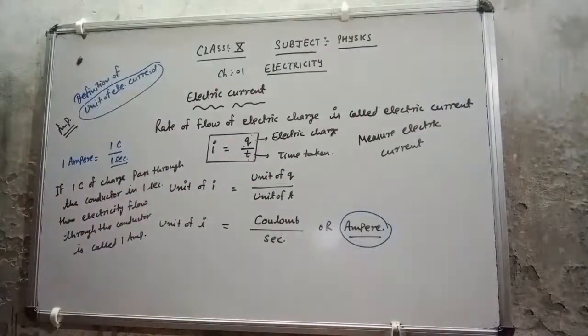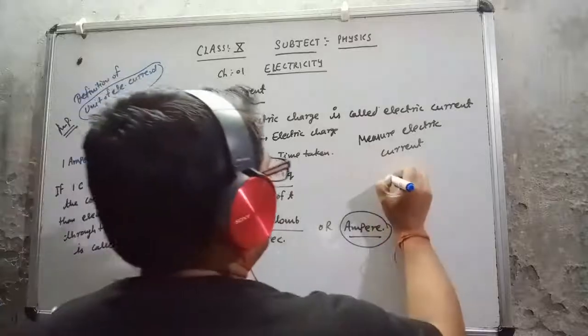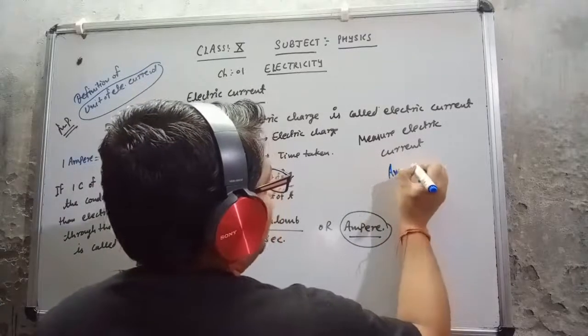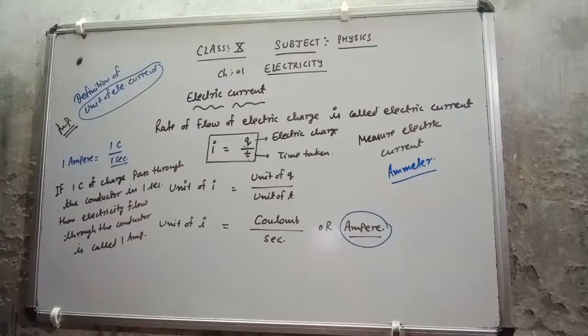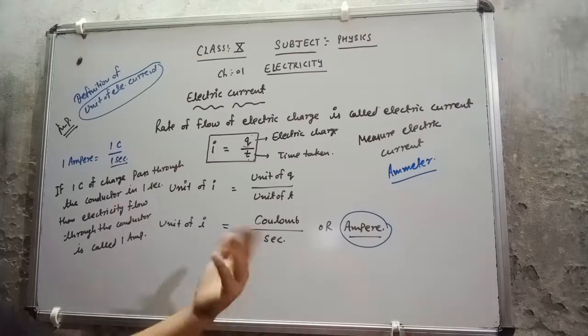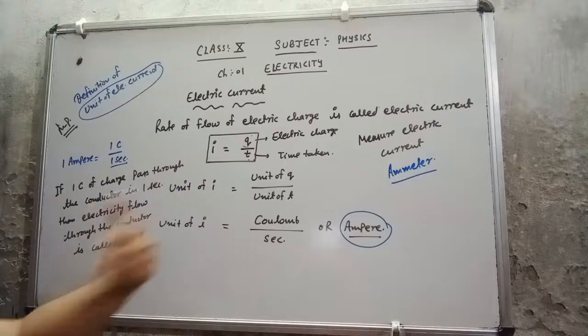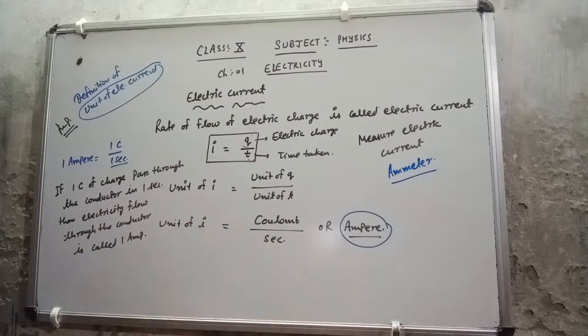The name of that device is ammeter, and this ammeter is always connected in series combination. What is a series combination? In this chapter I will discuss it with you later.